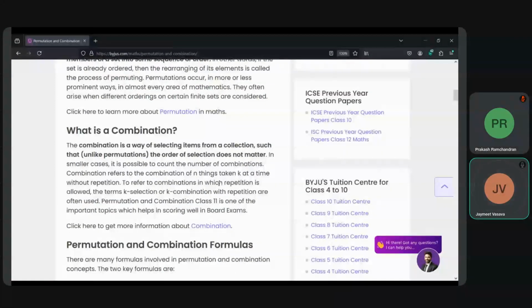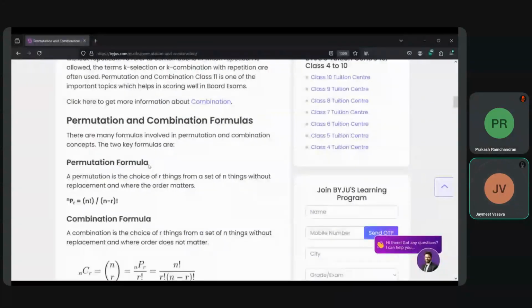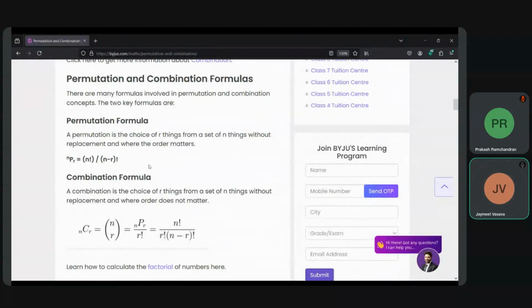There are certain formulas for permutation and combination. These are the basic formulas, and on top of that, different terms can be added based on the conditions provided in the question.